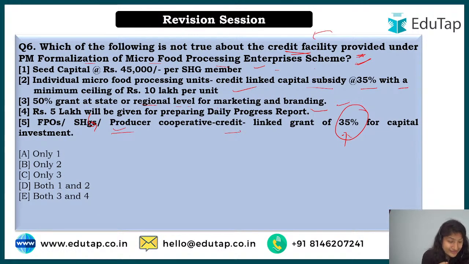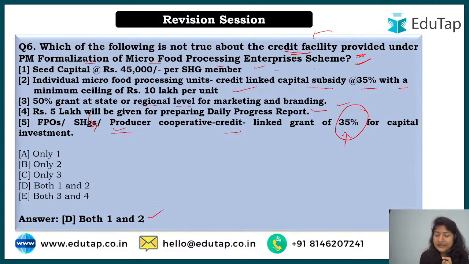So Nilesh says A, that is only 1. Or is it anyone else who would want to answer? So only Nilesh has commented. See, the correct answer over here is option number D, that is both 1 and 2. So this is how the examination question tricks you.